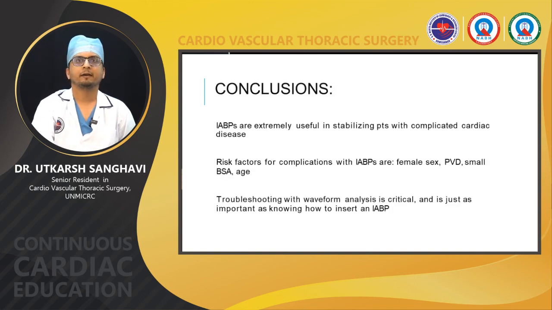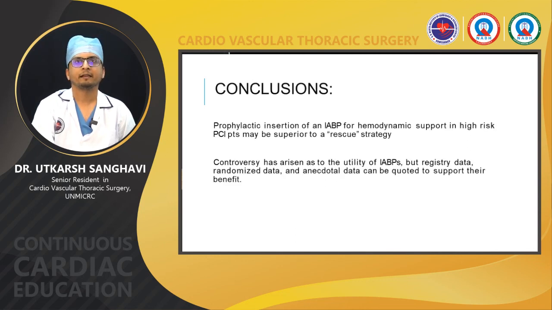Here we conclude that IABPs are extremely useful in stabilizing patients with complicated cardiac disease. Risk factors for complications with IABP are female sex, peripheral vascular disease, small BSA, and increased age. Troubleshooting with waveform analysis is critical and is just as important as knowing how to insert an IABP. Prophylactic insertion of an intra-aortic balloon pump for hemodynamic support in high-risk PCI patients may be superior to a rescue strategy. Controversy has arisen as to the utility of IABPs, but registry data, randomized data, and anecdotal data can be quoted to support their benefit. Thank you.